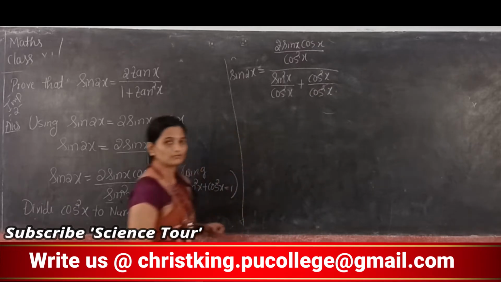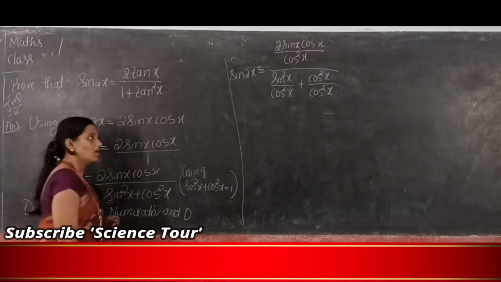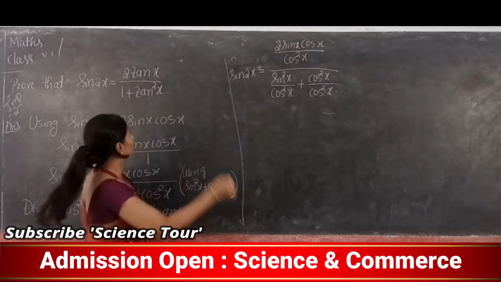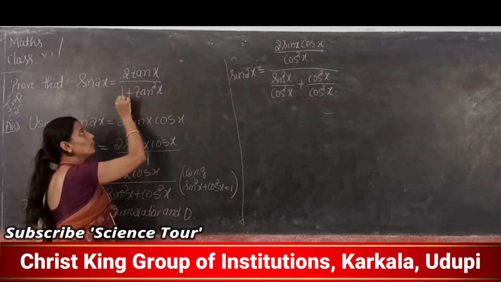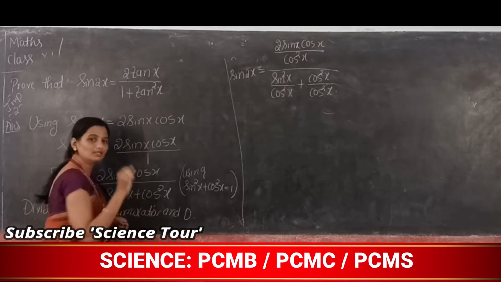So for numerator and denominator, divide by cos square x. How to identify to divide by cos square x only? By seeing the denominator, I need 1 plus tan square x. So by comparing this way.